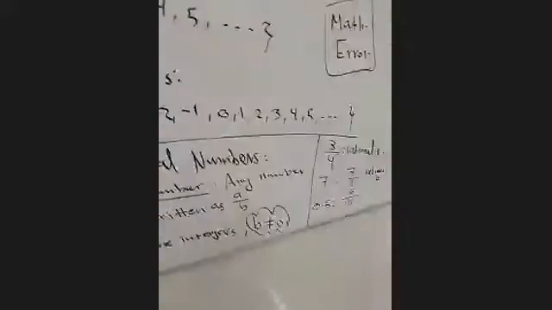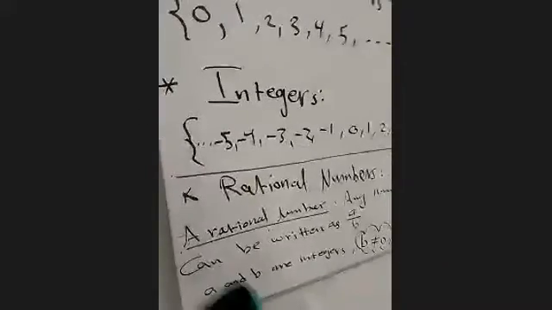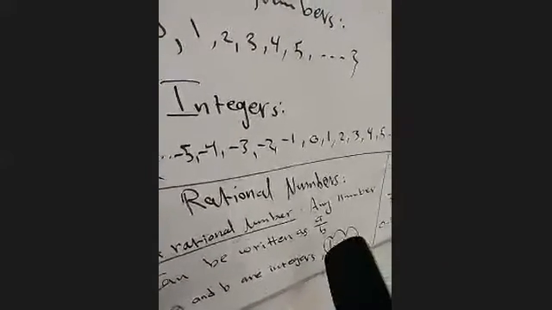If I give you any number and you want to know if it's rational or not, ask yourself, can I write it as A over B? For example, 3.5.